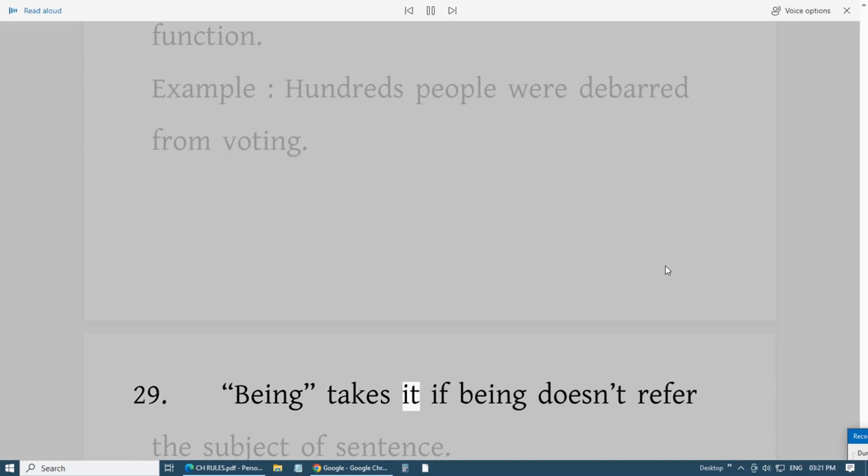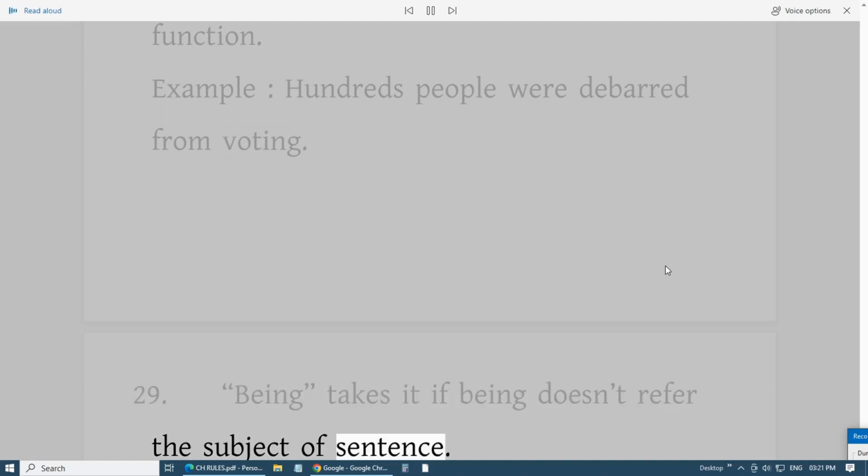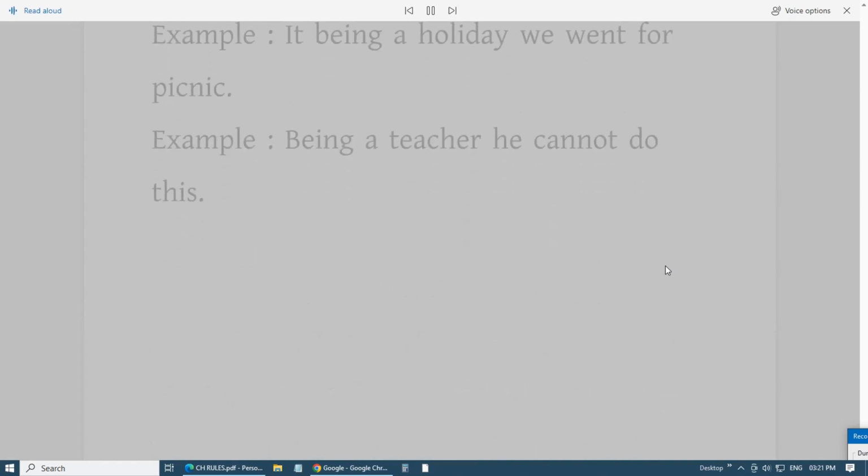29. Being takes it if being doesn't refer to the subject of the sentence. Example, it being a holiday we went for picnic. Example, being a teacher he cannot do this.